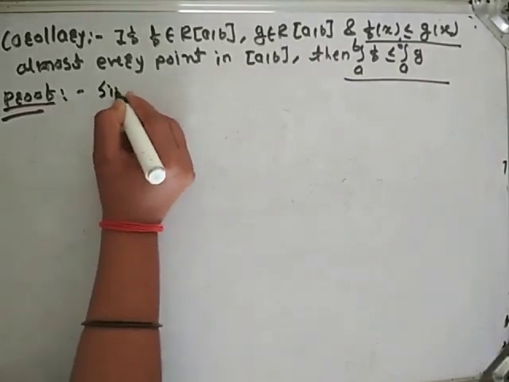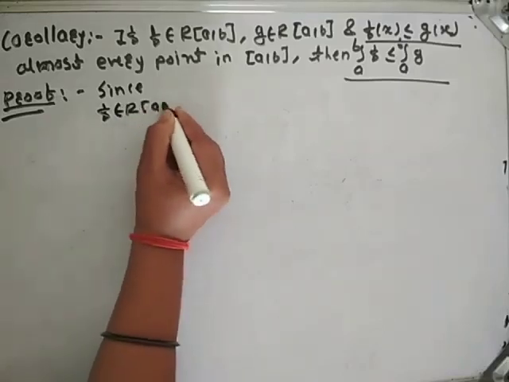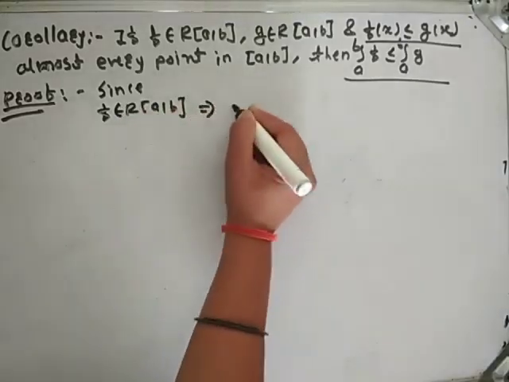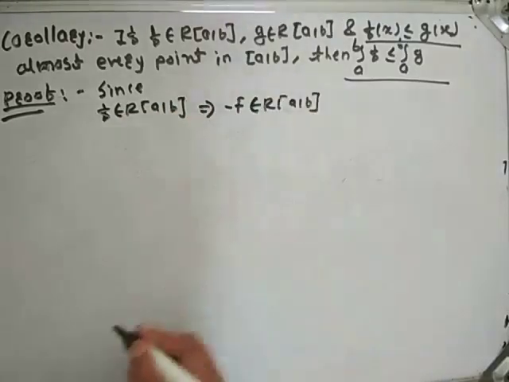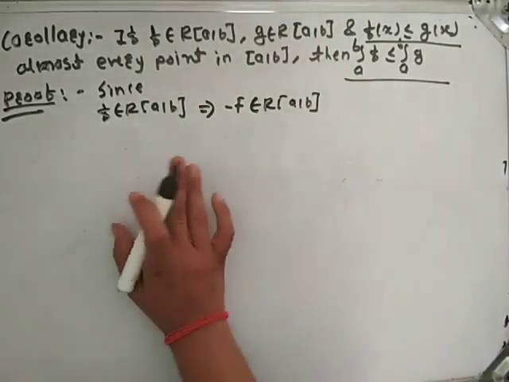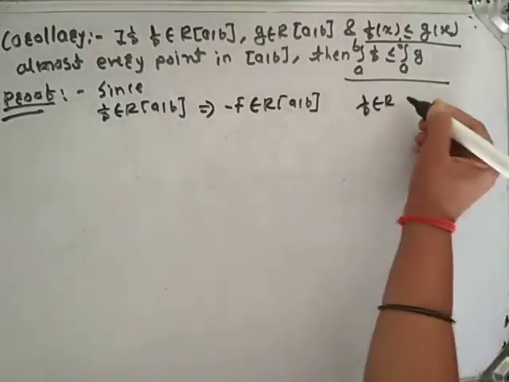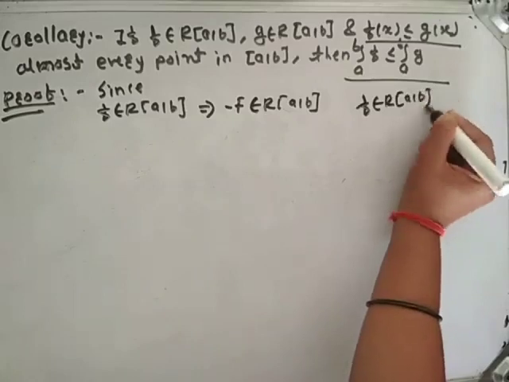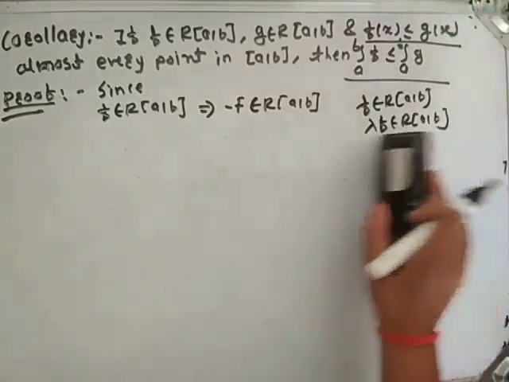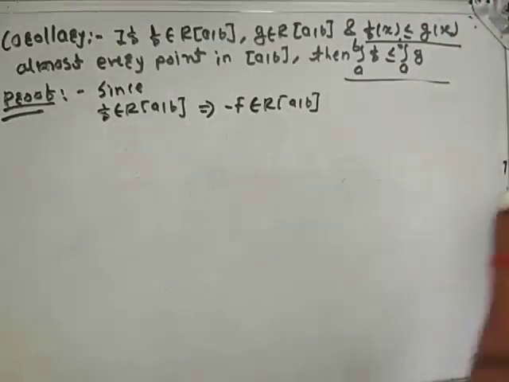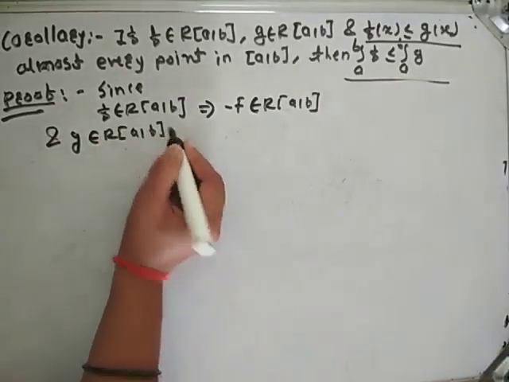Since f is Riemann integrable on the closed interval [a,b], that implies minus f is also Riemann integrable on the closed interval [a,b]. Why is this? Because it is a property of Riemann integrable functions: if f is Riemann integrable on the closed interval [a,b], then lambda times f is Riemann integrable on the closed interval [a,b]. Here lambda is -1. And g is Riemann integrable on the closed interval [a,b].